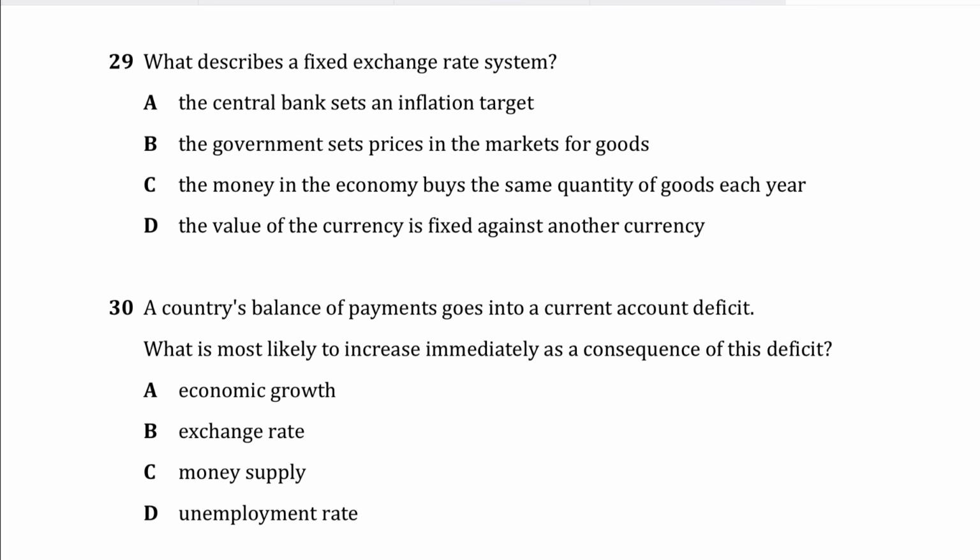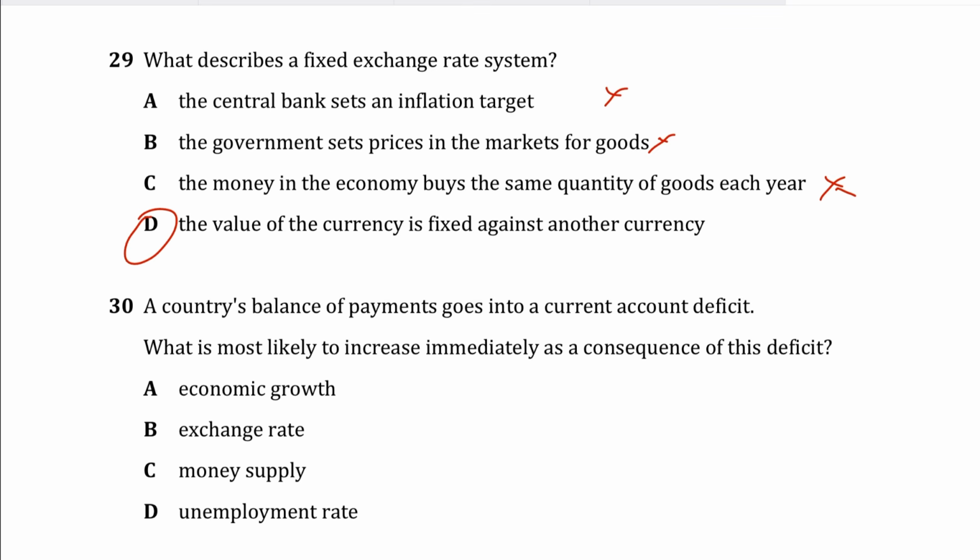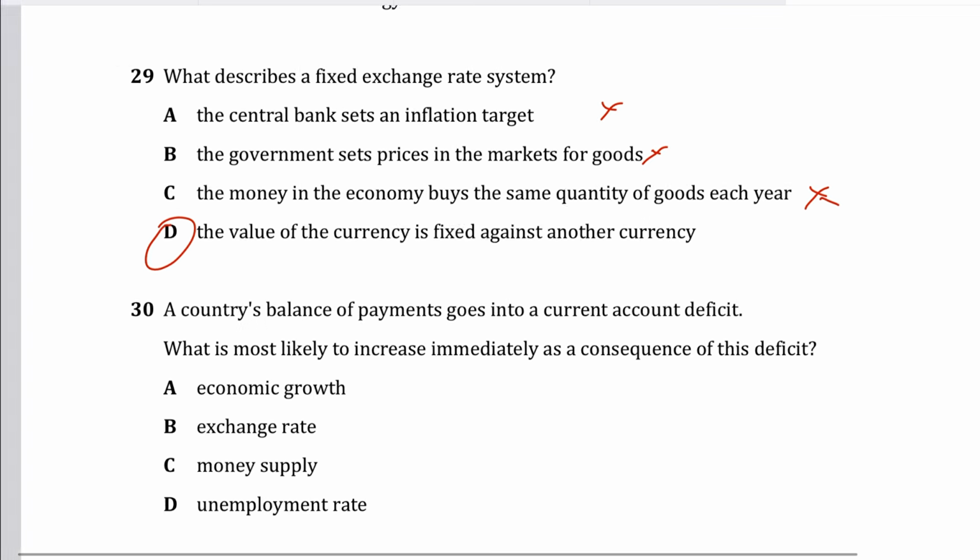B is incorrect because it describes government price controls on product markets. C is also incorrect because it refers to stable purchasing power rather than the exchange rate; money buying the same basket of goods is talking about price stability. D is the right answer: the value of the currency is fixed or pegged against another currency.